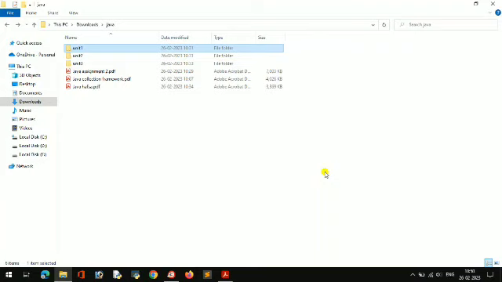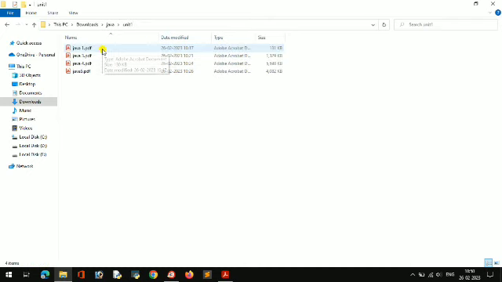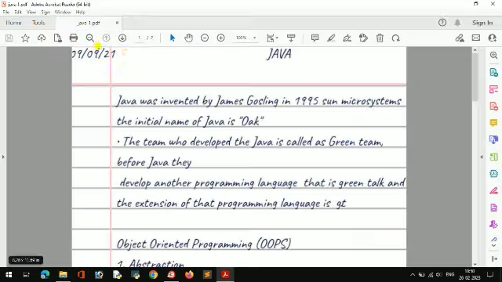So hello everyone, today I am going to teach about how to pass in Java. So first we will start with unit 1. I have opened my folder unit 1 and now I will open Java. Then what is Java, how to pass in Java. So first I will start with very basic.